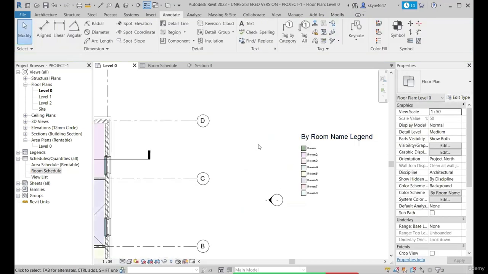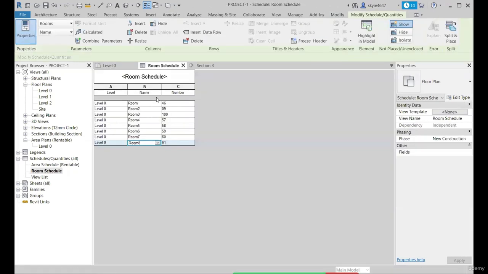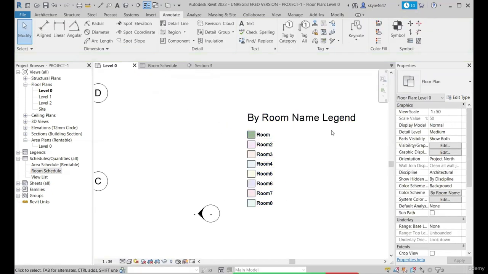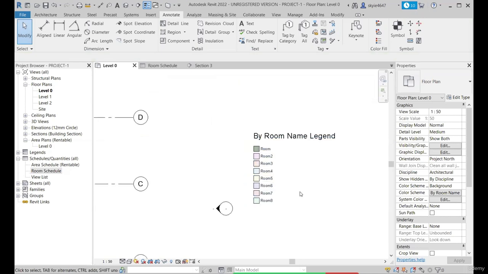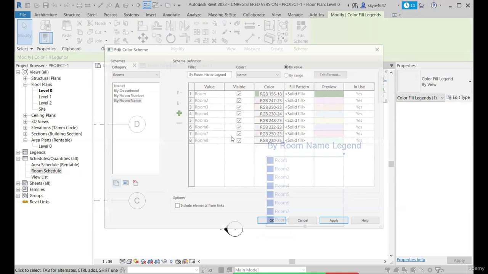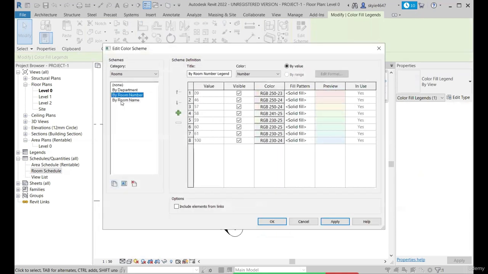As we have seen, we have 8 room names: Room 1, Room 2, Room 3, likewise up to Room 8. So we can have the color fill legend of all the 8 rooms, with the bifurcation created with respect to the room name. If you want the bifurcation to be created with respect to the room number, you can change it here. As I select a different parameter here, you can notice the change in value. Now it's sorted with respect to the room number. Now it's sorted with respect to the room name.